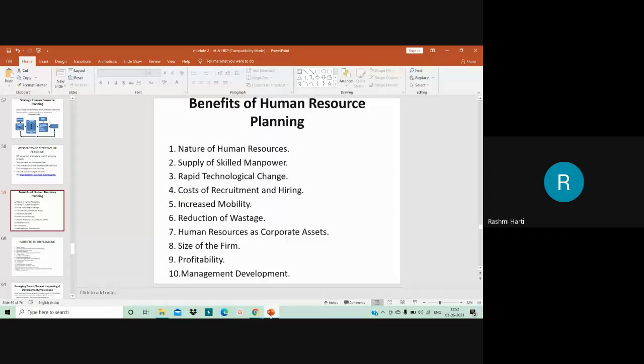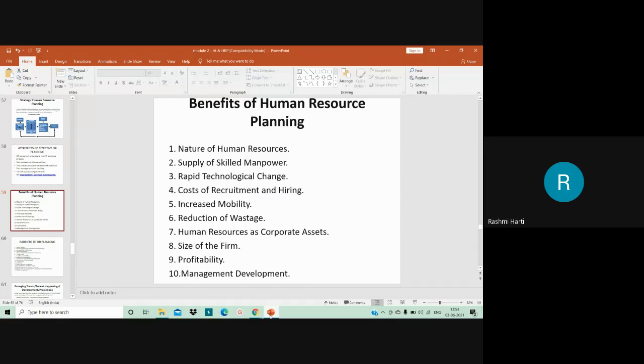So proper workforce planning will reduce the rate of turnover. Okay, so there are a lot of experts working in that particular field who don't want to move. All these are taken into consideration, and if you have proper workforce planning, obviously you can easily adapt to the changes which are happening, right?